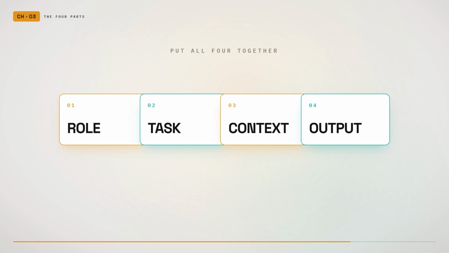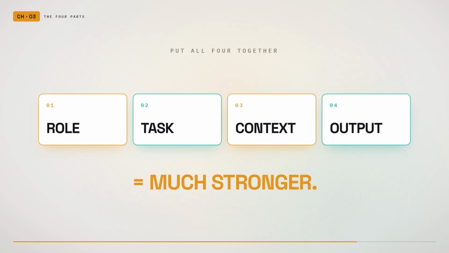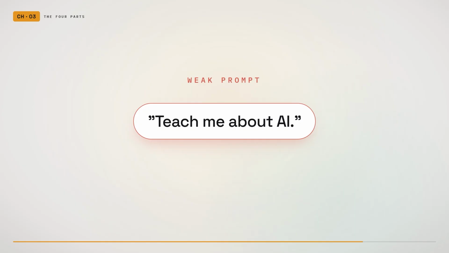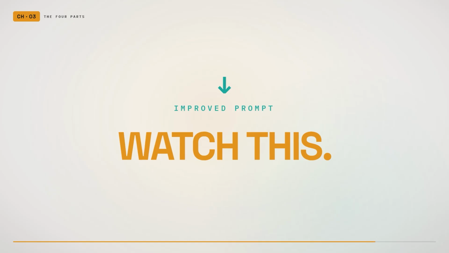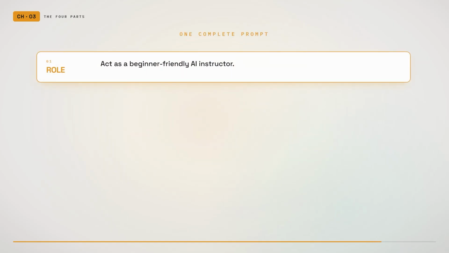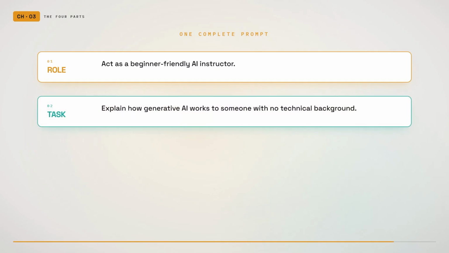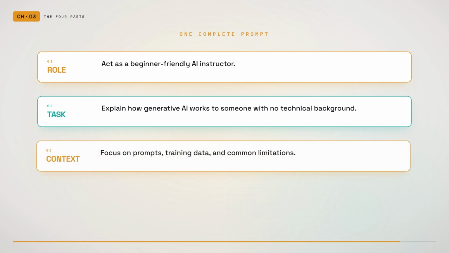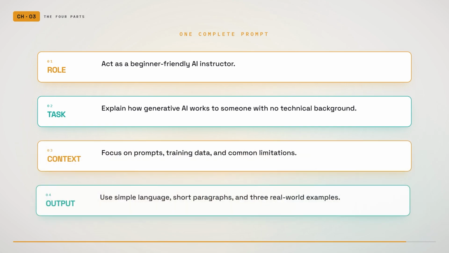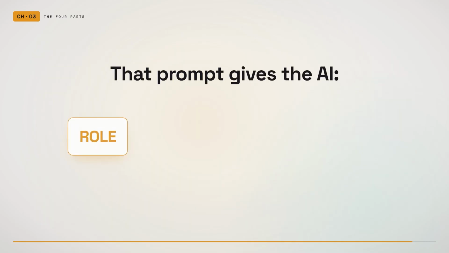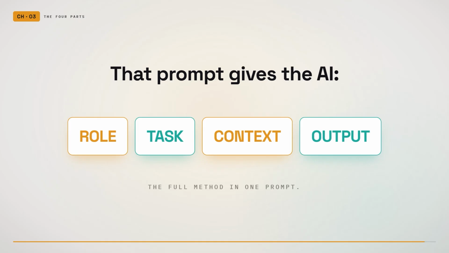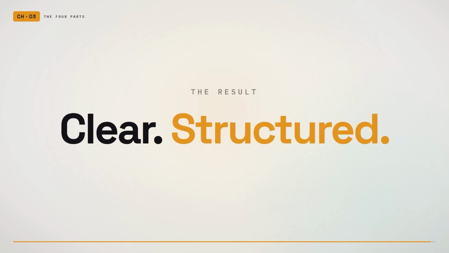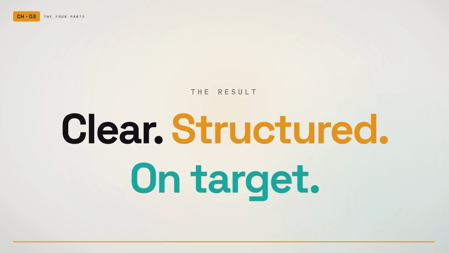Put all 4 parts together and a weak prompt becomes much stronger. Weak prompt: teach me about AI. Improved prompt: act as a beginner-friendly AI instructor. Explain how generative AI works to someone with no technical background. Focus on prompts, training data, and common limitations. Use simple language, short paragraphs, and 3 real-world examples. That prompt gives the AI a role, a task, context, and an output format. It does not guarantee perfection, but it removes most of the guessing.